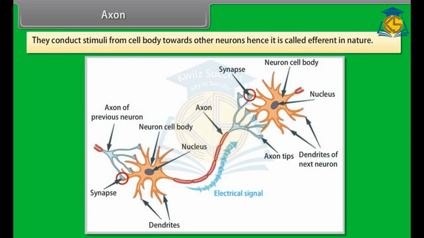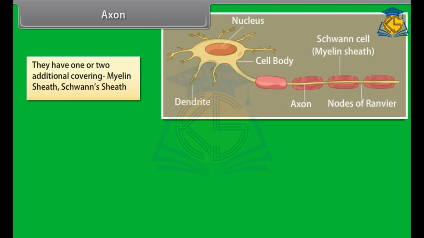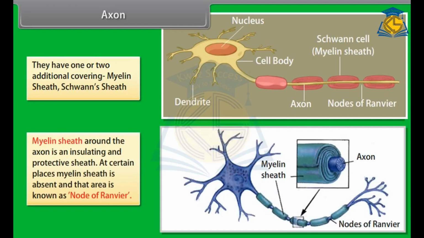They conduct stimuli from the cell body towards other neurons, hence it is called efferent in nature. They have one or two additional coverings: myelin sheath and Schwann's sheath. Myelin sheath around the axon is an insulating and protective sheath. At certain places, the myelin sheath is absent, and that area is known as the node of Ranvier.